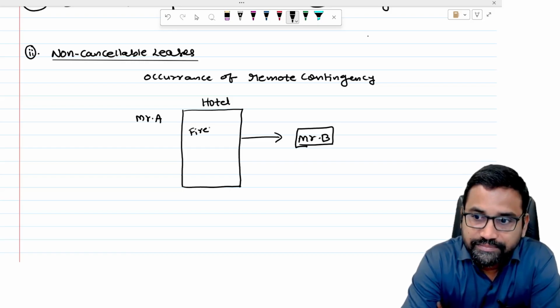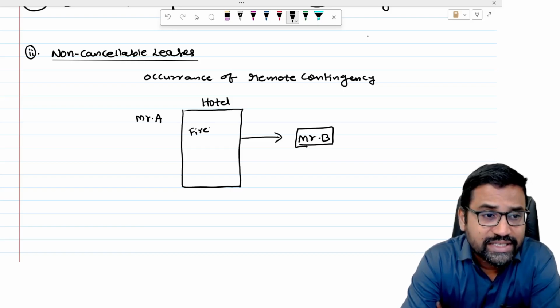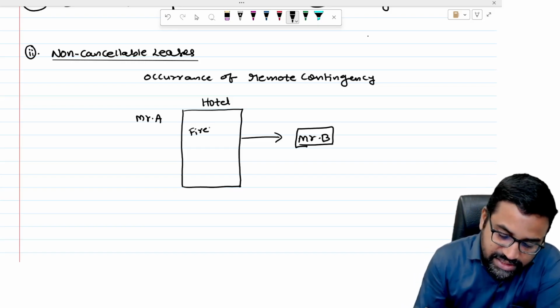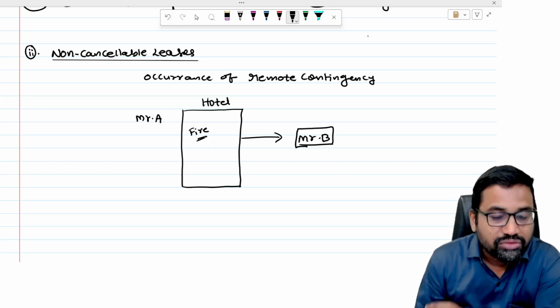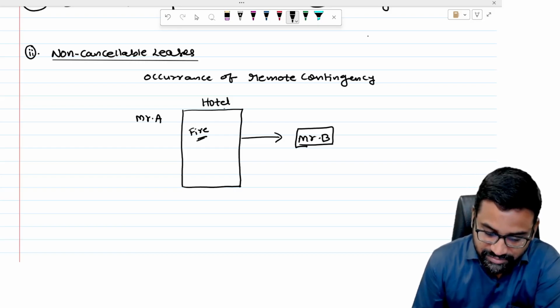For a hotel, the kitchen, the electric system, the ambience, everything is very important. But a fire occurred, and the property, the electrical fittings, the furniture, everything got destroyed.